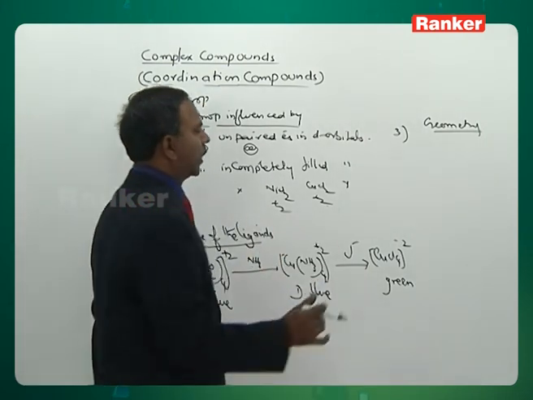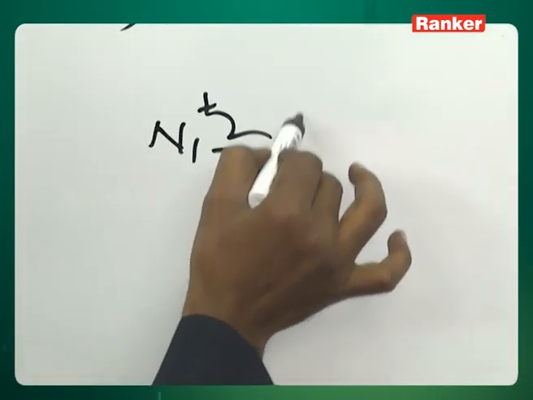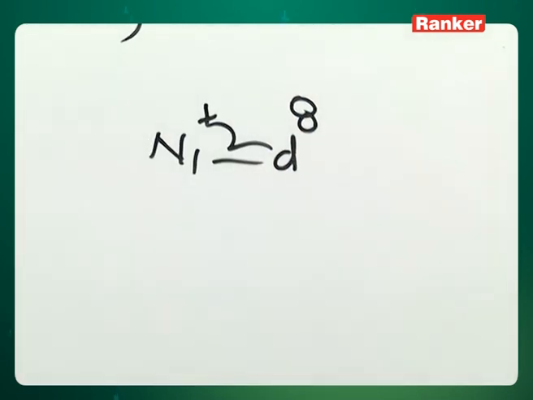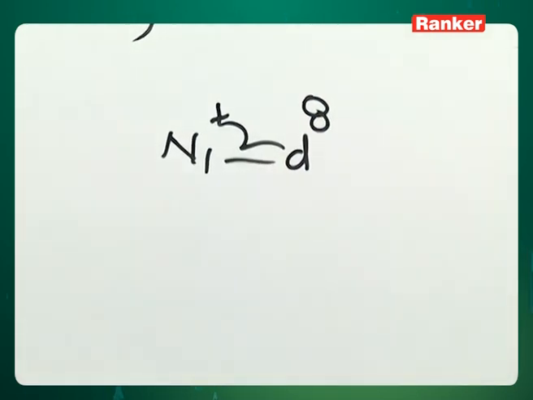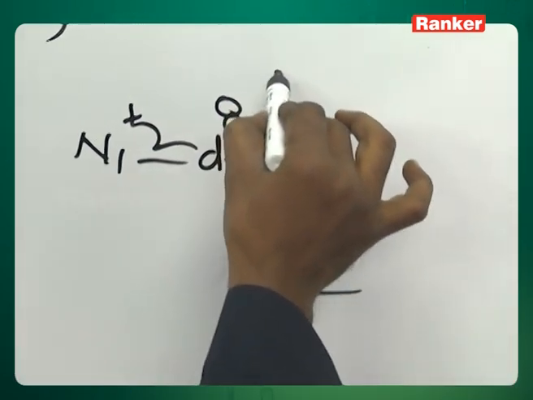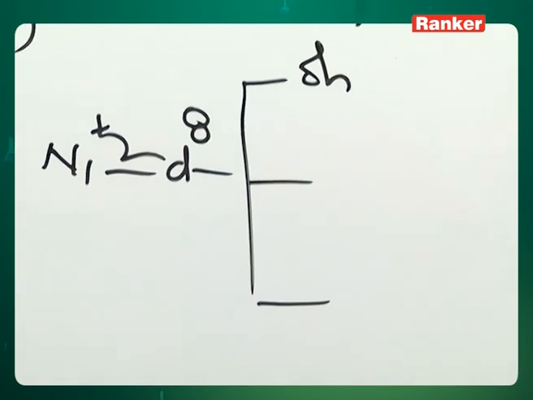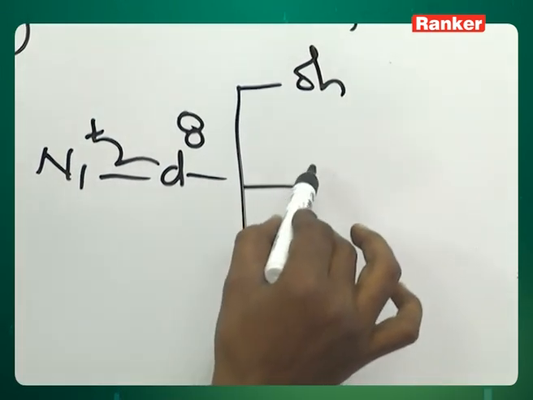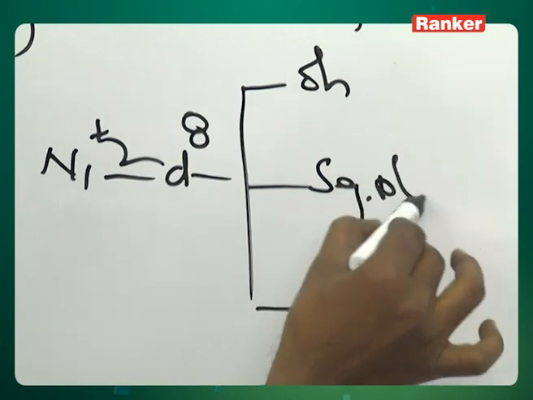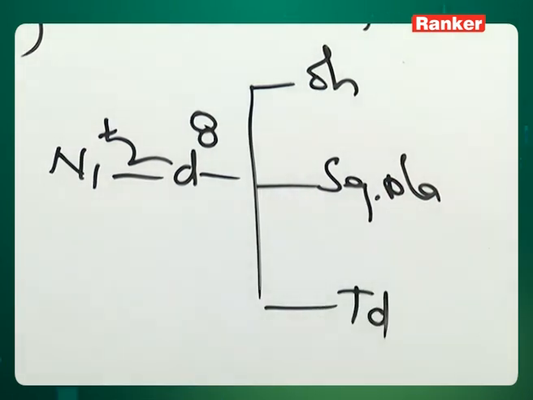I am writing nickel plus 2, look at the board. Now nickel plus 2, it is d8. Nickel plus 2 d8. Nickel plus 2 ion is capable of forming complexes with 3 different geometries. Let me see, first one octahedral, I am writing OH, OH stands for octahedral, take it like that. Next square planar complex, and third one let me say tetrahedral.